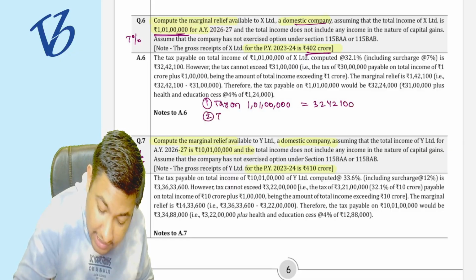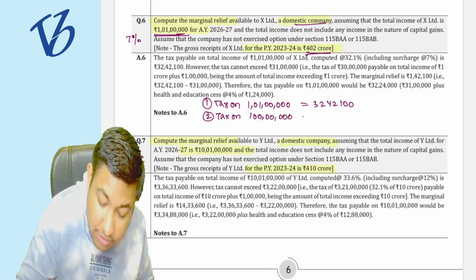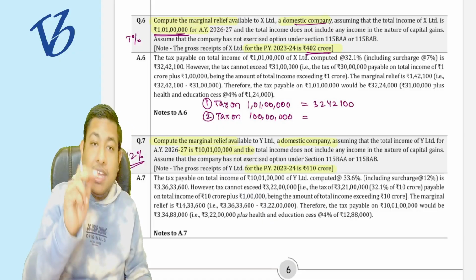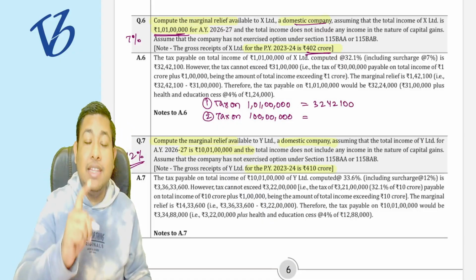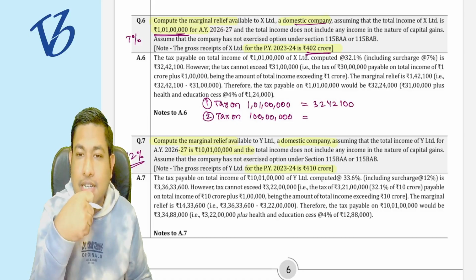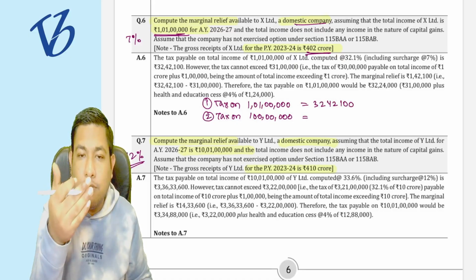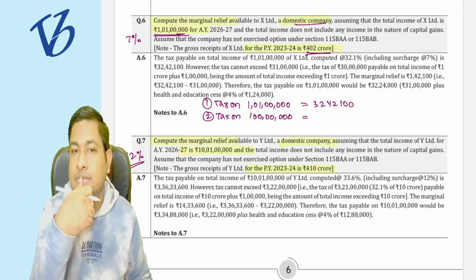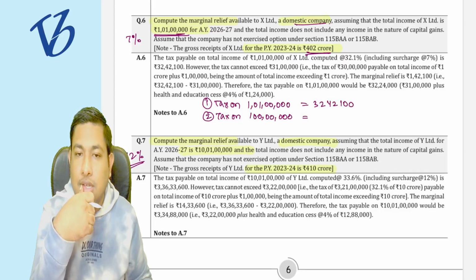Now, second, tax on 1 crore. Can you calculate the tax on 1 crore? That is 1 crore multiplied by 30%. But here, tell me whether the surcharge rate is applicable. No, the surcharge rate is not going to be applicable because in the case of a company, the surcharge rate is applicable over and above 1 crore rupees. Right, yes or not? Yes.